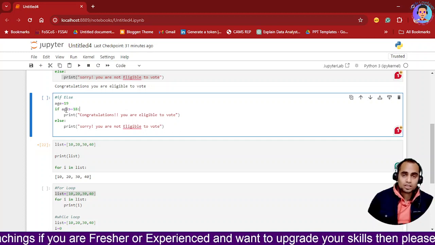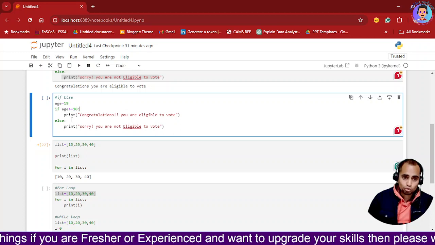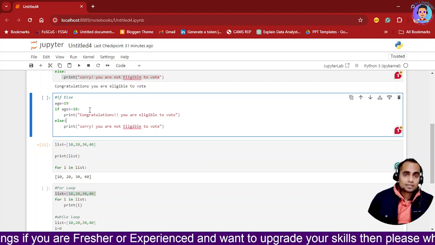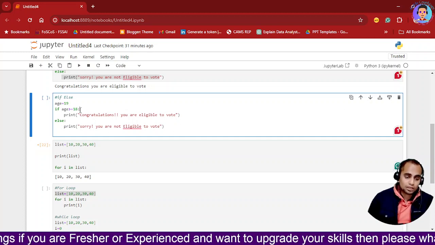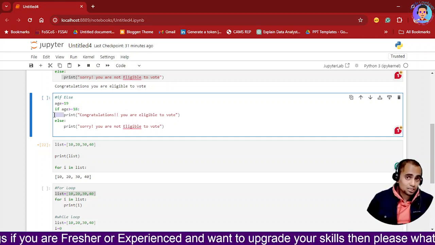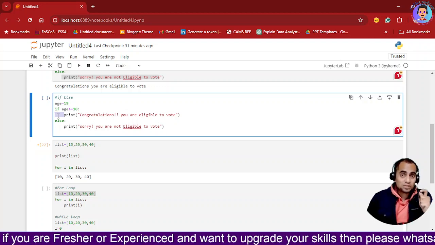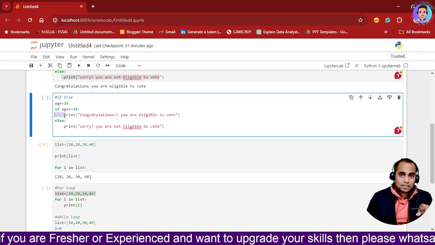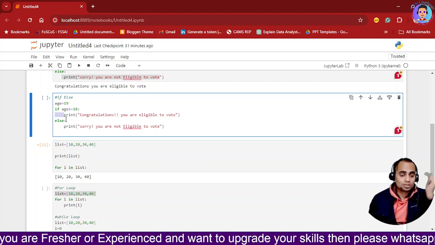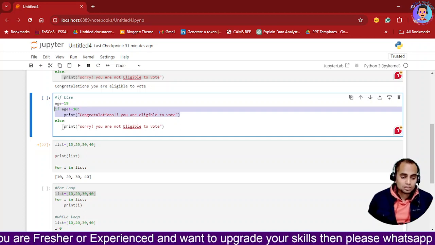if conditional operator. Okay, so here I have used a colon. In the else part also I have used a colon. This acts as an opening curly bracket for that particular condition to be written, and this space is again going to be the interesting part. On the basis of this space, Python is going to understand that this block of code belongs to the first statement, and this again has a space.